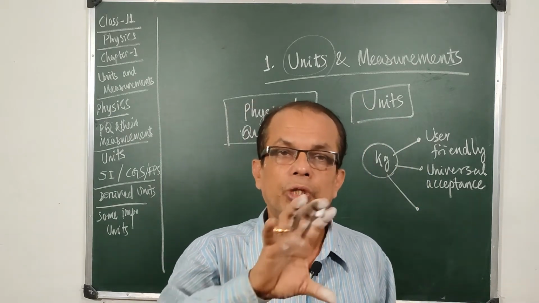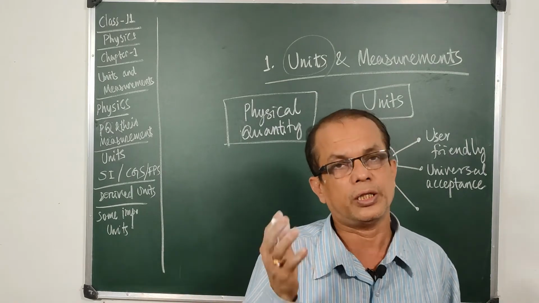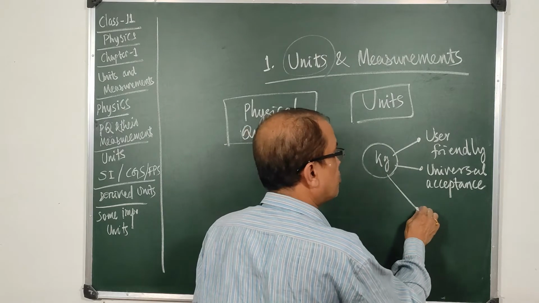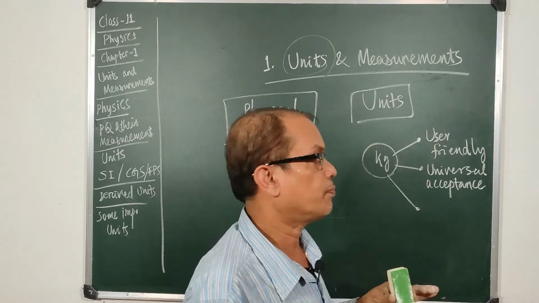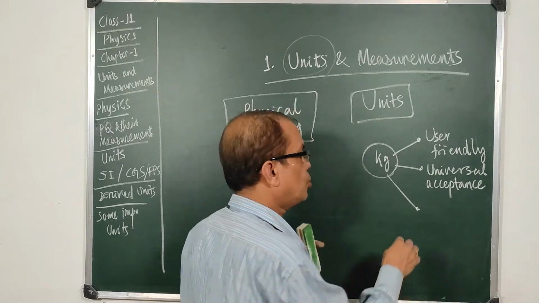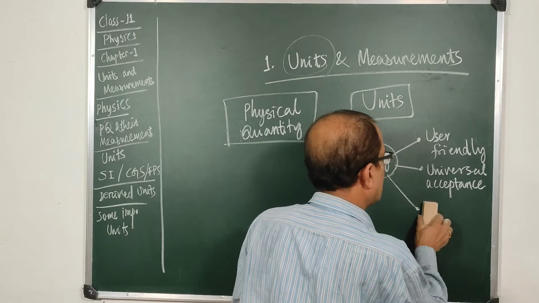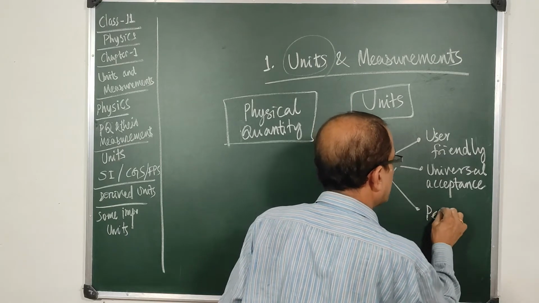That means this 1000 grams has never changed. They always make a kg. So it should have endurance over time. It should be immortal. It should not exhaust. So it should be non-exhausting. This should be permanent.